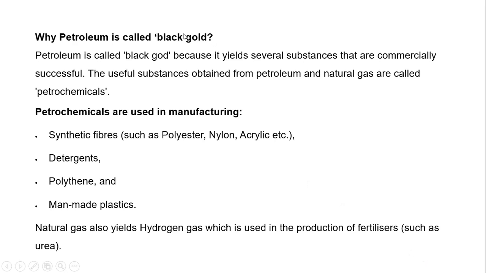Now, why is petroleum called black gold? It is called black gold because it yields several substances that are commercially successful.